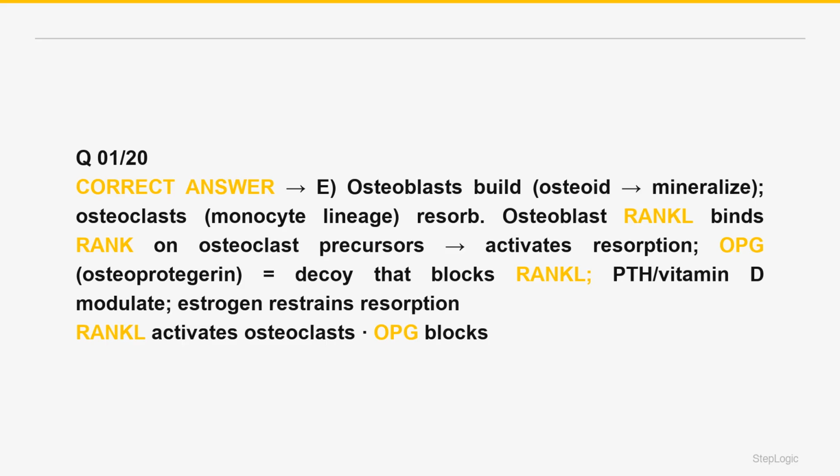So OPG inhibits resorption. Hormones tune this. PTH, when intermittent, and vitamin D modulate remodeling, and estrogen restrains osteoclasts. Its loss in menopause leads to increased resorption, or osteoporosis. The drug denosumab is a monoclonal antibody against RANKL, mimicking OPG, used for osteoporosis. The osteoblast builds, the osteoclast resorbs, RANKL activates, OPG blocks. Framework is correct.